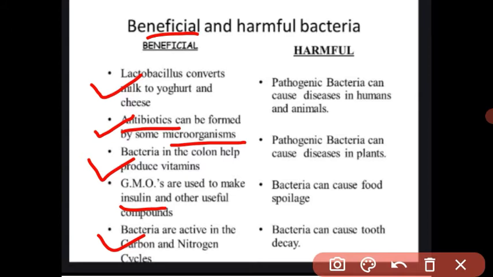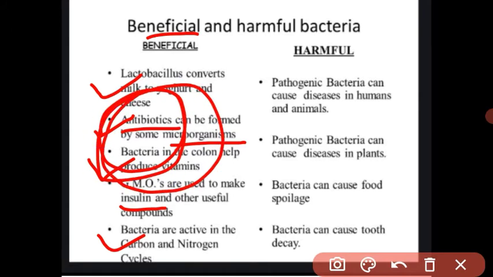Some bacteria convert atmospheric nitrogen and deposit it into the soil, which is nitrogen fixation. This nitrogen is absorbed by the roots and converted into food, and we eat this food. When animals die, the bacteria again convert this nitrogen into atmospheric nitrogen. It is a cycle, and this cycle is helped by bacteria.